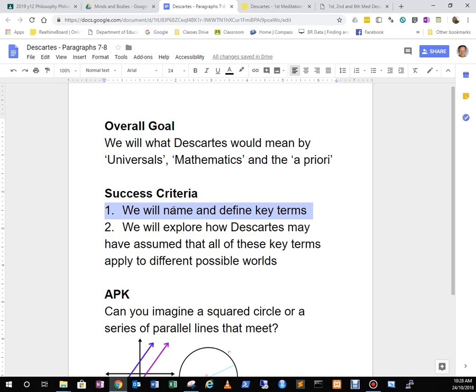Okay, so we need to name and define the key terms that have been mentioned here. Then we need to explore how Descartes may have assumed that all of these key terms apply to different possible worlds. And when I say possible worlds, what I'm really talking about is that idea of necessity, or necessity of being according to different possible worlds. Remember, I can have a triangle in this world and a triangle in an imaginary world.